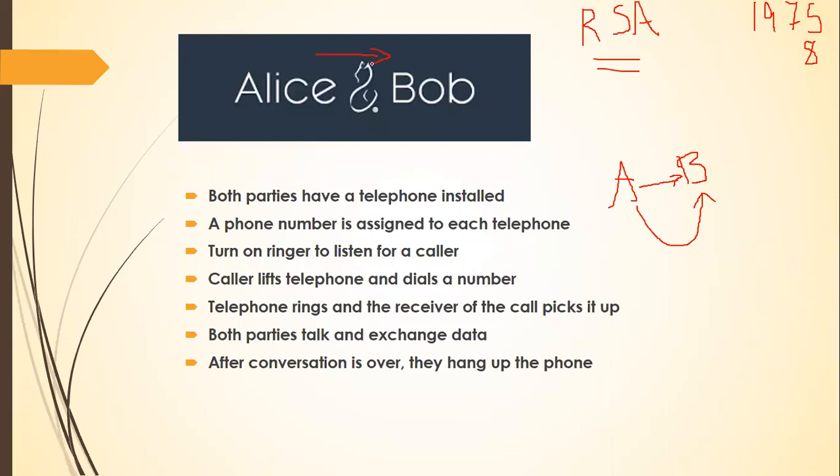That was the first time A and B started to be recognized as Alice and Bob. Alice and Bob is nothing but A and B. So rather than alphabets or abstract characters, they went for imaginary human characters like Alice and Bob, simply because Alice starts with A and Bob starts with B.